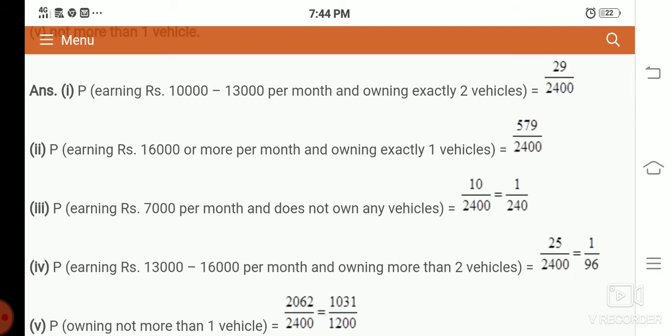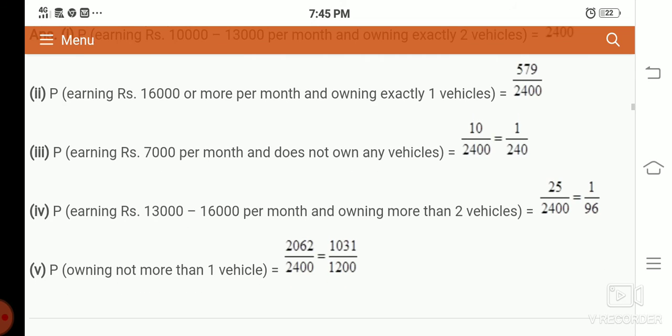So earning 7,000 per month and does not own any vehicle: 10 members. So 10 divided by 2,400, that is 1 by 240. Probability of earning 13,000 to 16,000 per month and owning more than 2 vehicles: 25 members. So that's why 25 divided by 2,400. Finally, you can cancel this to 1 by 96.